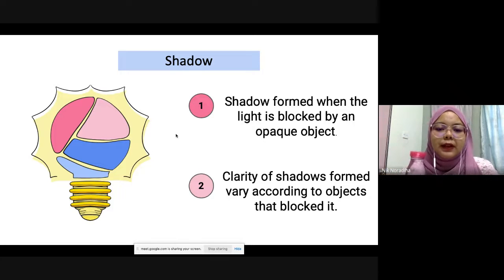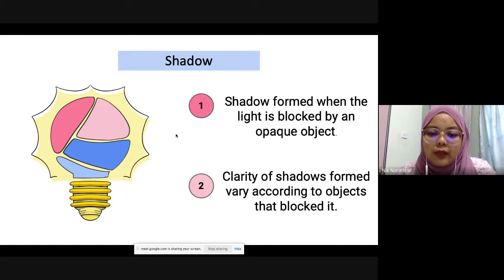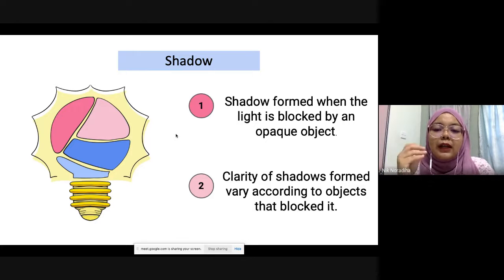Water is transparent. That's why if you have an aquarium at home, you can see the fish swimming inside, because the aquarium and also the water are transparent. They allow all the light to pass through. That's why we can see the fish swimming in the aquarium, right? So glass is an example of a transparent object as well. A glass of water, you can see there's water inside because you can see through the glass.